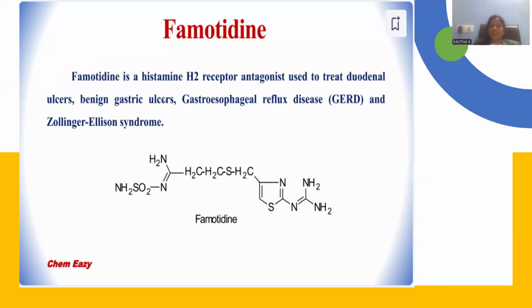So ulcers are a kind of allergy, generated by the excessive secretion of histamine. These histamines will be suppressed. The action or secretion of histamine will be suppressed by means of famotidine. Famotidine is an antihistamine drug. Antagonism is nothing but the activity or secretion being suppressed, lowered. That is called antagonist activity, right?